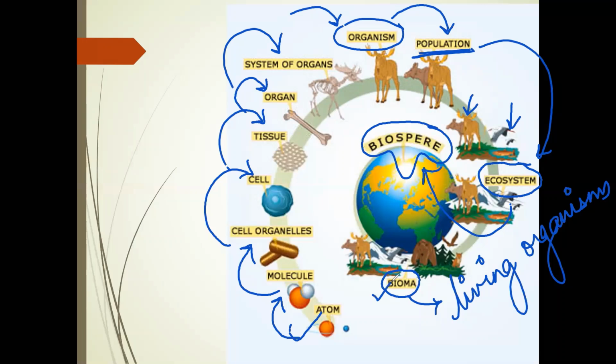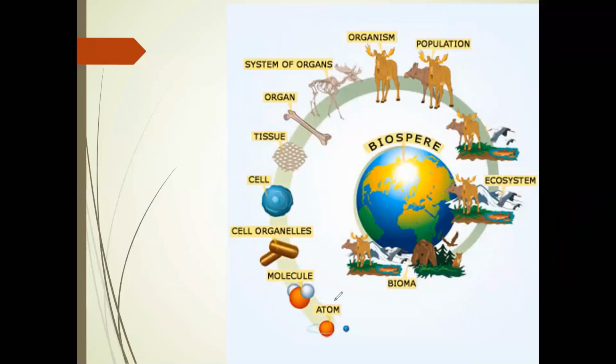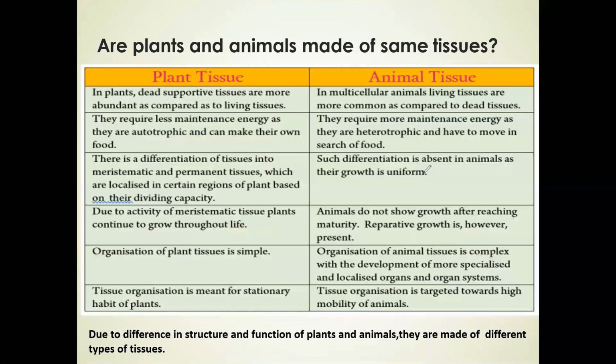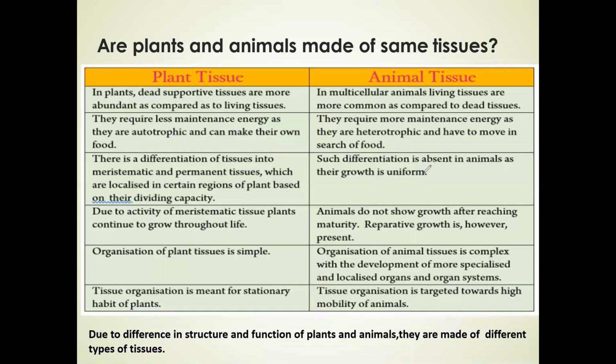So this is how the entire ecosystem, the entire biosphere, that is, living creatures on this earth, is formed by tissues, cells, organs. Now the question comes, are the plants and the animals made of the same tissues? No. They are made up of different types of tissue. Why? Because their function is different. Now let's see one by one what their role and function is.